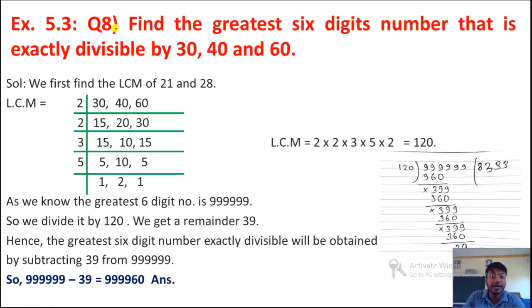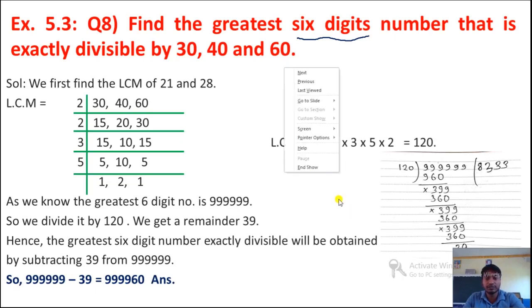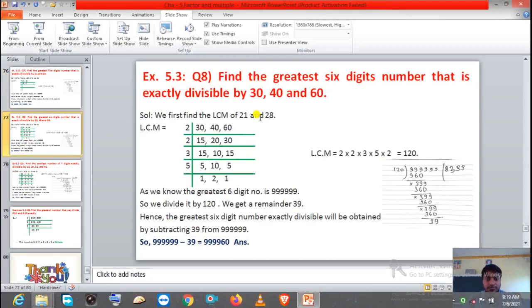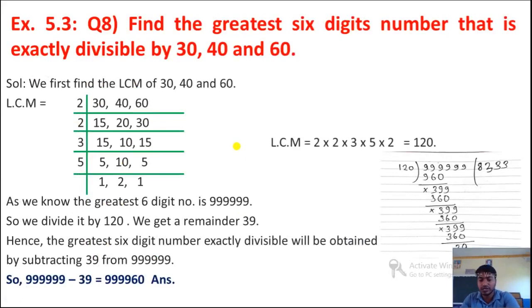Now question number 8: find the greatest 6-digit number that is exactly divisible by 30, 40 and 60. Let me correct here: 30, 40 and 60. Now the same way we have to find out.